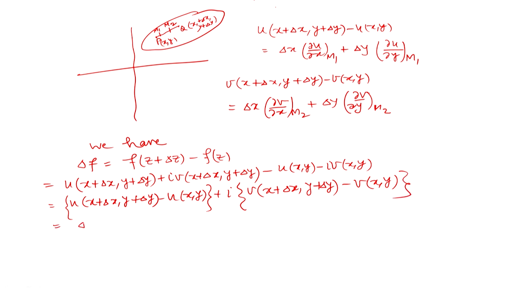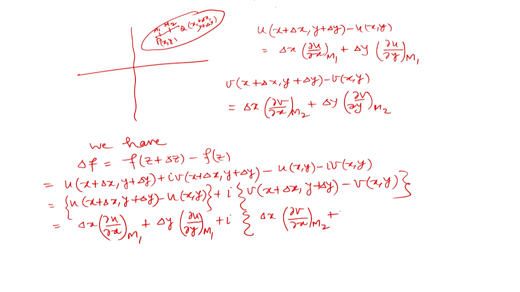So this is delta x u_x at m1 plus delta y u_y at m1, plus i times, here we have, delta x v_x at m2 plus delta y v_y at m2.